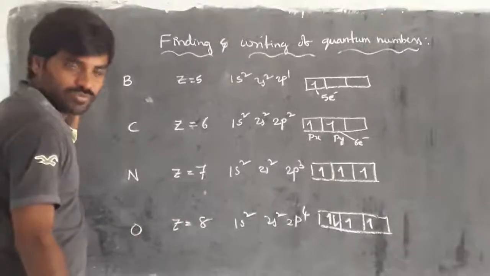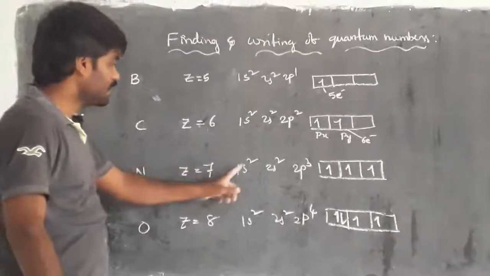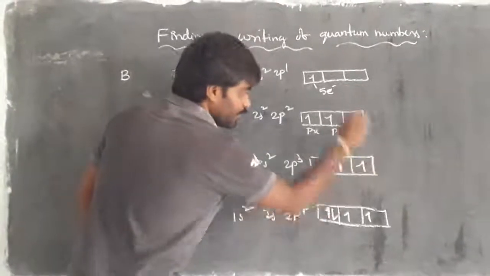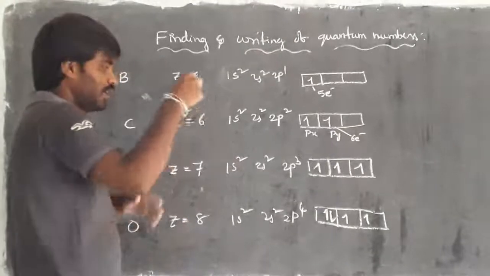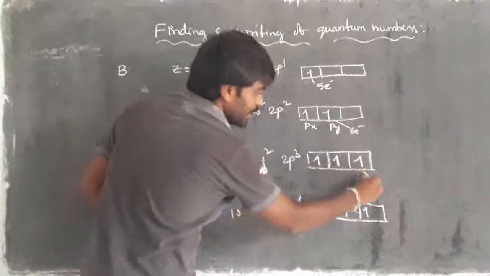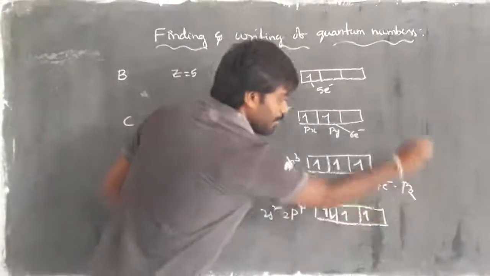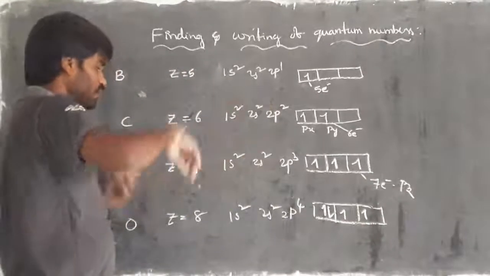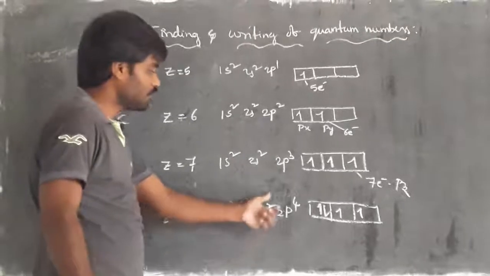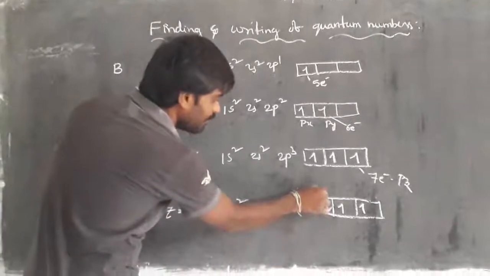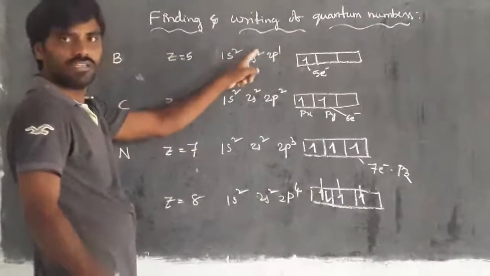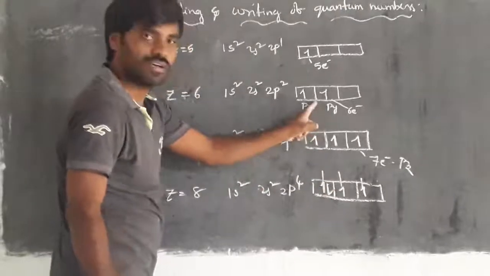Right? Understood? Then coming to nitrogen, 1s2, 2s2, 2p3, that follows from Pauli's exclusion principle, to write the verification of quantum numbers. Fifth electron, sixth electron, seventh electron. So the seventh electron is present in pz. Then we come to oxygen. The atomic number is 8. Configuration is 1s2, 2s2, 2p4. Already this is the fifth, sixth, seventh. Once you have the clarity, it is easy to identify. This is the sixth one. This is the seventh one.